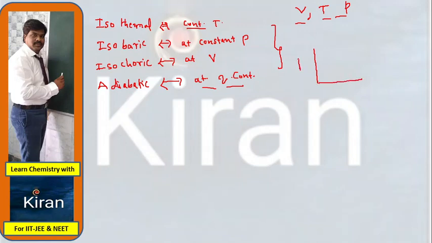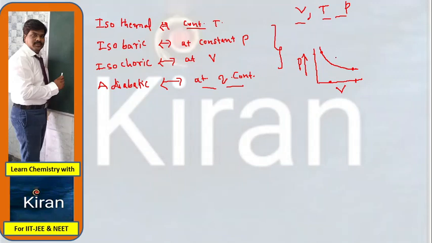Now I am giving the graph P versus V at constant temperature. You will get this curve. See here, at high pressure, volume is low. At low pressure, volume is high. It means pressure decreases, volume increases. Pressure increases, volume decreases. So what is the relation between this pressure and volume in the thermodynamic process?